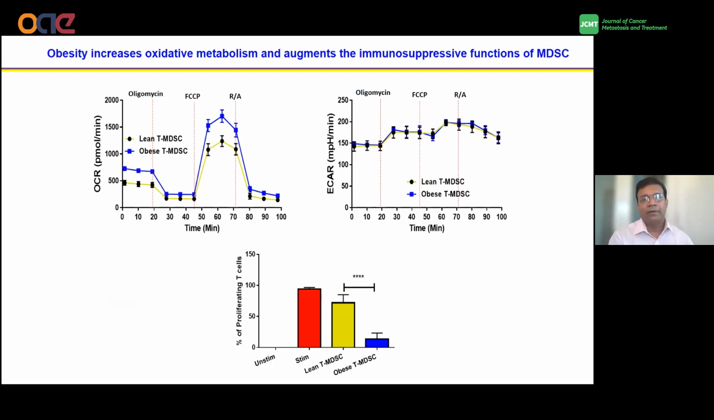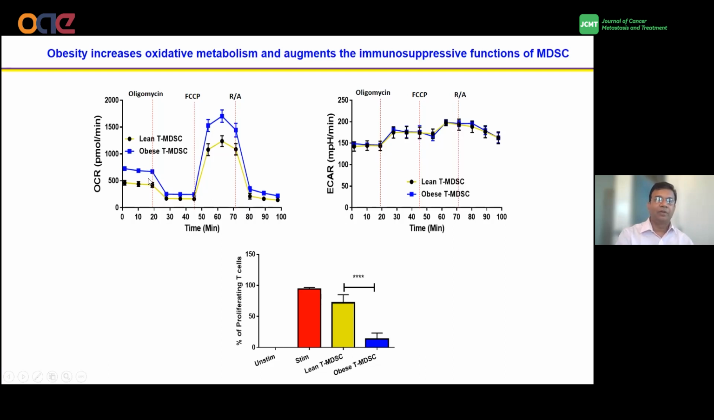Okay. And next, we isolated the tumor-associated MDSCs from the lean and obese mice, and then we measured the metabolic profile using the Seahorse analyzer. And these are the OCR, the oxygen consumption rate, as a measurement of oxidative metabolism, and this is the extracellular acidification rate as a measurement of glycolysis. And for glycolysis, we didn't find any significant changes here.